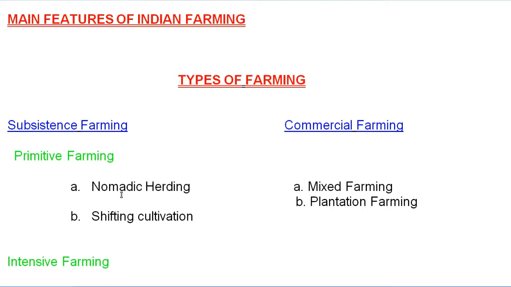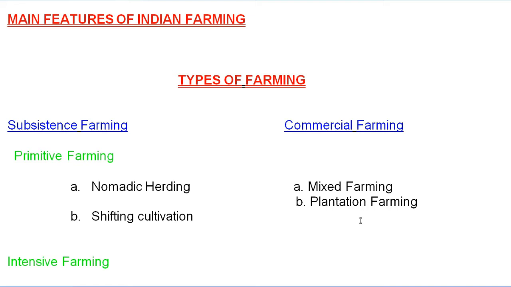Next, move to commercial farming. So what is the meaning of commercial? Commercial means the crops which we grow only for selling purposes. It is known as commercial farming, for business, a kind of trade. Here we have two types. First, mixed farming, in which we grow crops as well as domesticate animals, because animals are also useful in farming. So that is mixed farming.